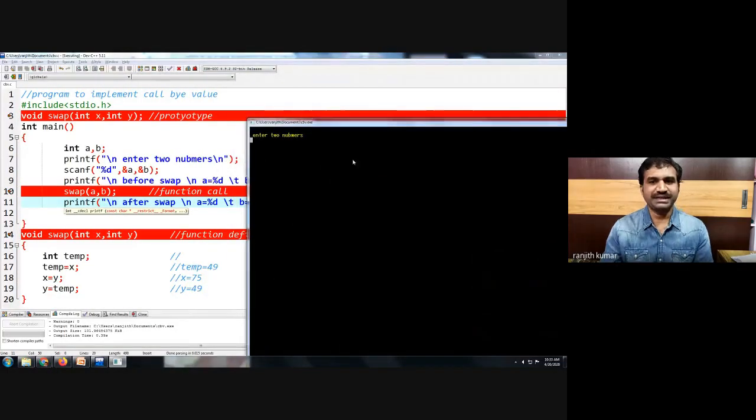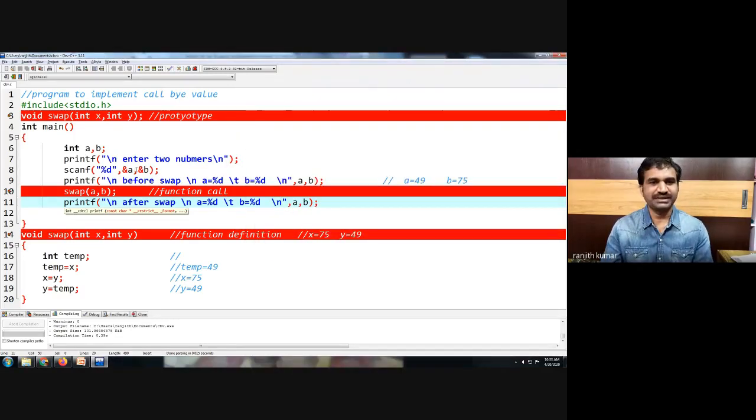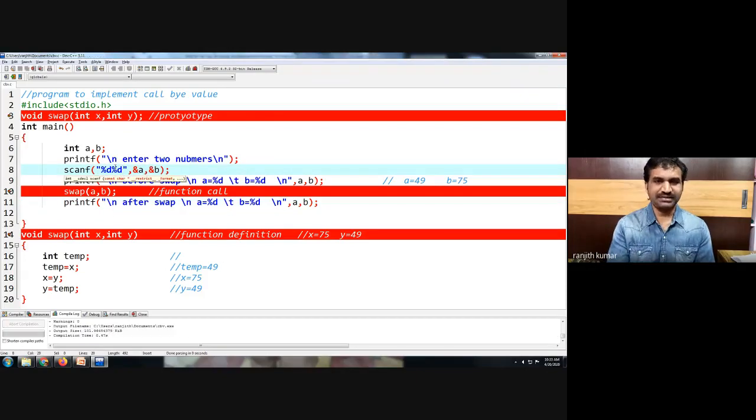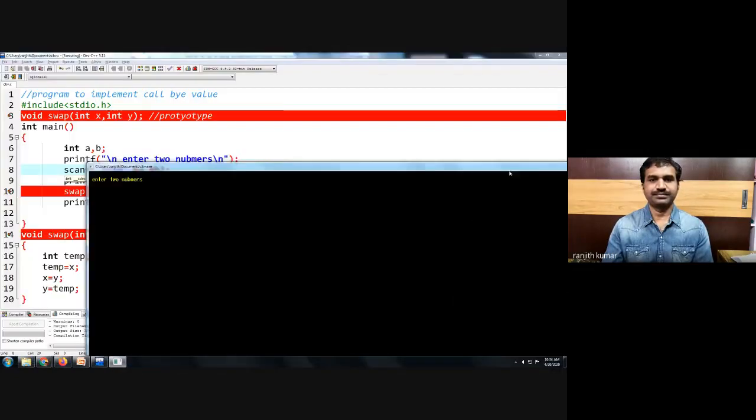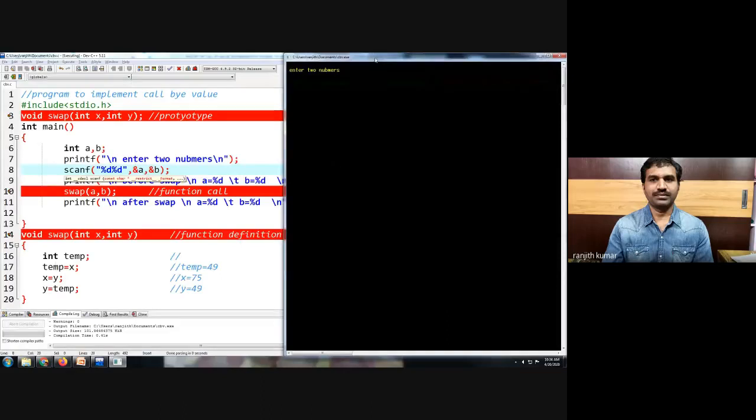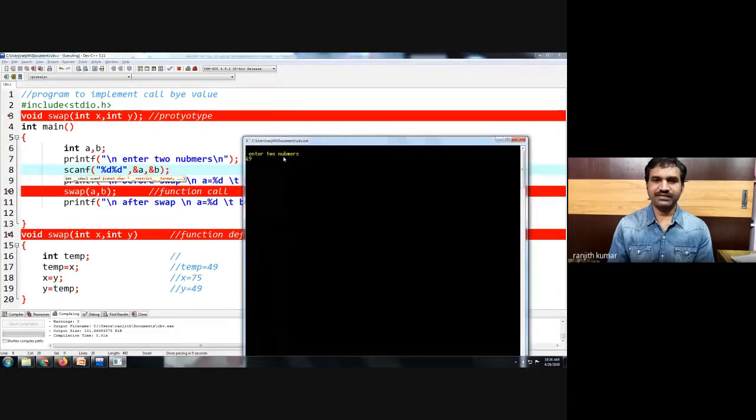Now what is happening in the execution process? Please observe. Now I am entering the same values, 49 and 75. So 49 and 75 should be accepted. We have not written one more percentage. Compile again. Here we are entering 49 and 75 as the A and B values.